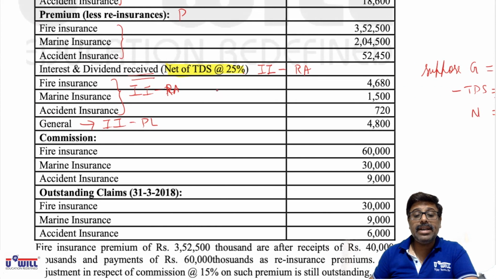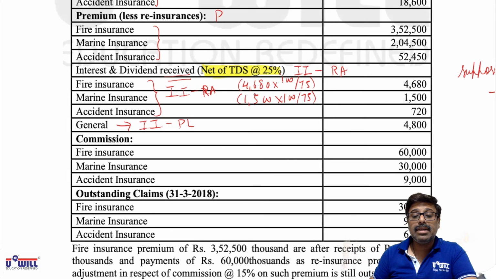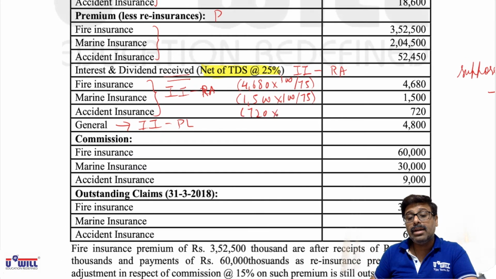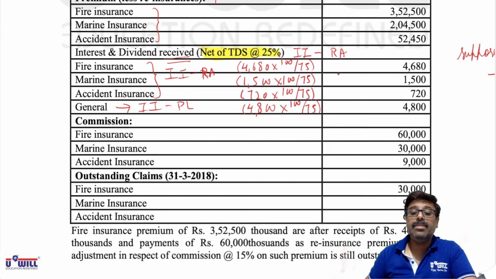So that way we will do it here. 4680 into 100 divided by 75 is the gross amount. 1500 into 100 divided by 75 would be the gross amount. 720 into 100 divided by 75 would be the gross amount, and 4800 into 100 divided by 75 would be the gross amount. That would come in the revenue and P&L accounts. We always have to record gross amounts in the revenue and P&L account.